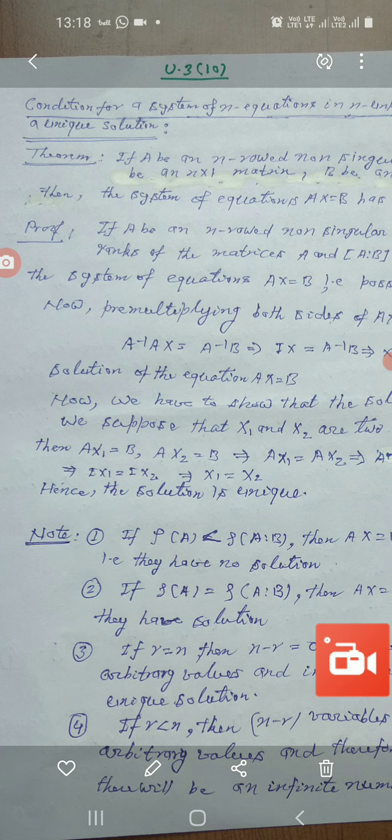Now we pre-multiply both sides of Ax equals b by A inverse, and we get A inverse A x equals A inverse b, and this implies that Ix equals A inverse b. This implies that x equals A inverse b is a solution of the equation Ax equals b.